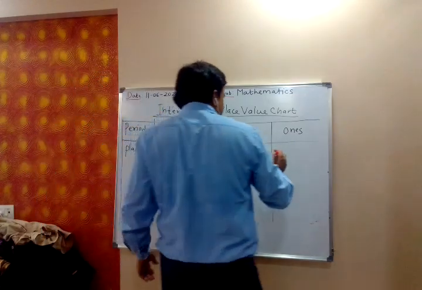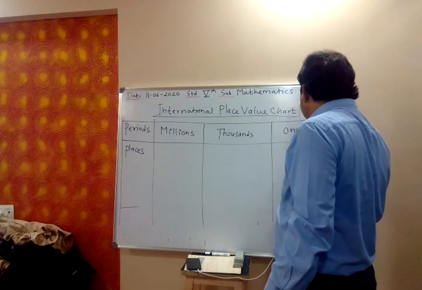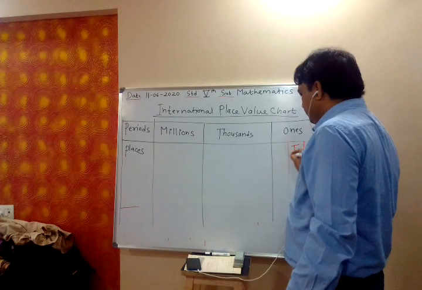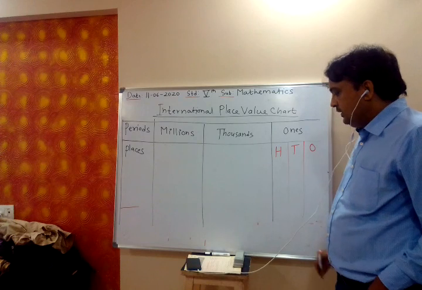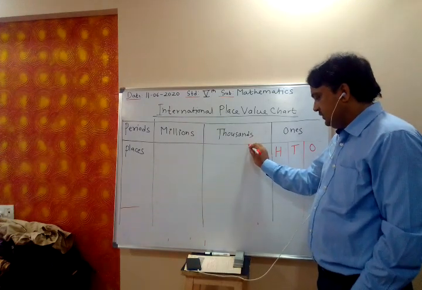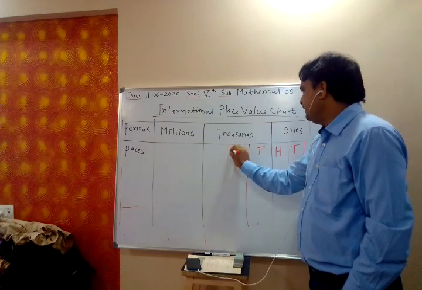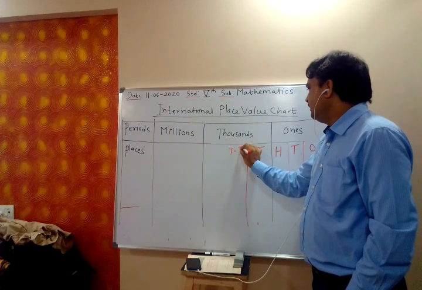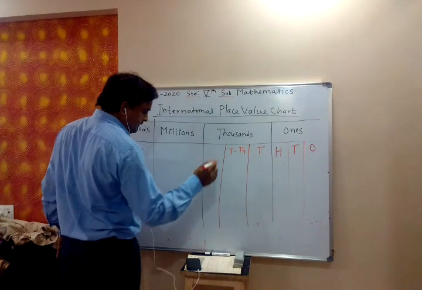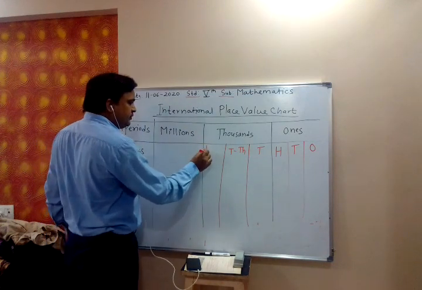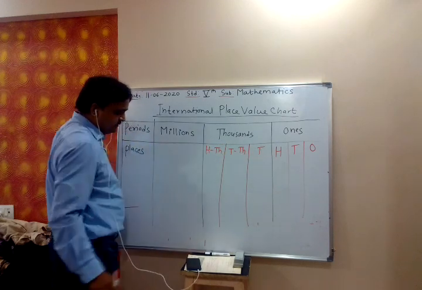Now in ones we have ones, tens, 100, then in thousands we have 1,000, 10,000, 100,000.